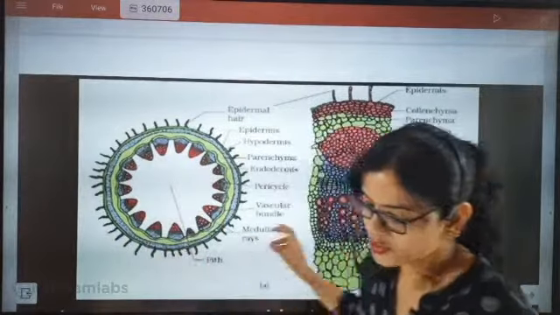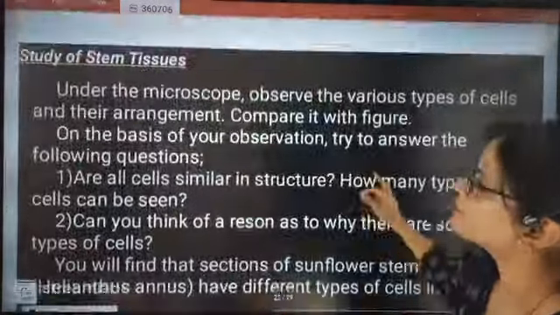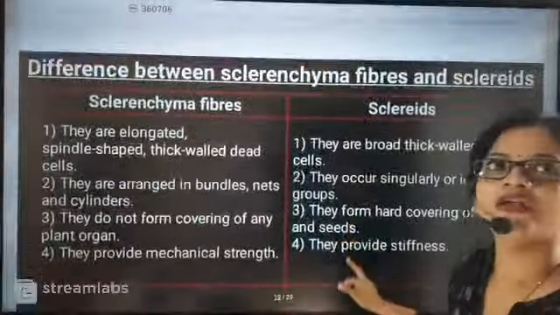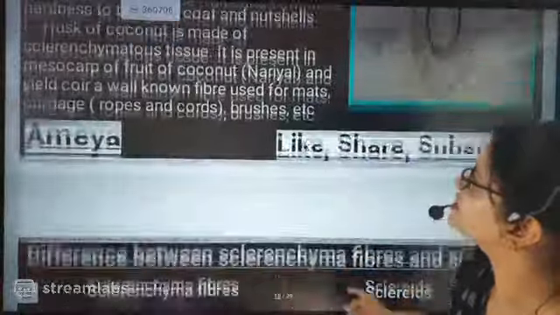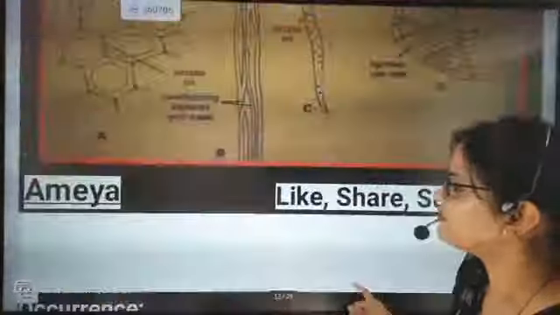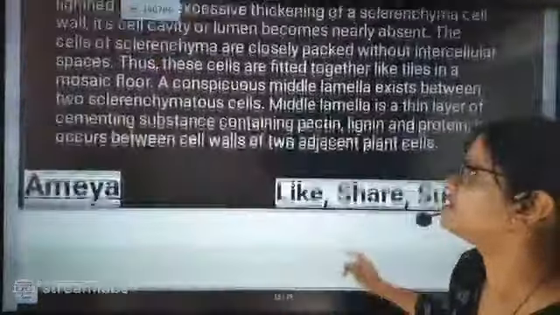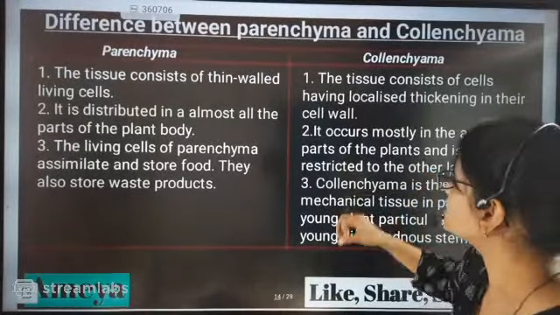Absolutely correct Keshav, absolutely correct Shrutika. Now look here beta, next part we are going to study about sclerenchyma, but before starting sclerenchyma we will just see one last part, that part is very very important. I want you all to understand this section and then we will study like a story.